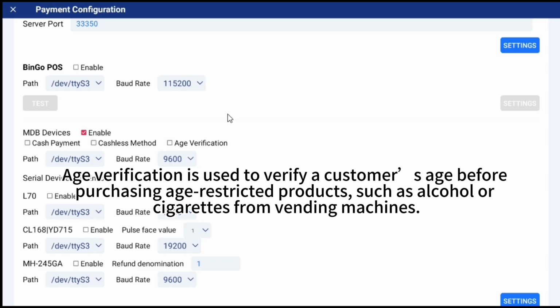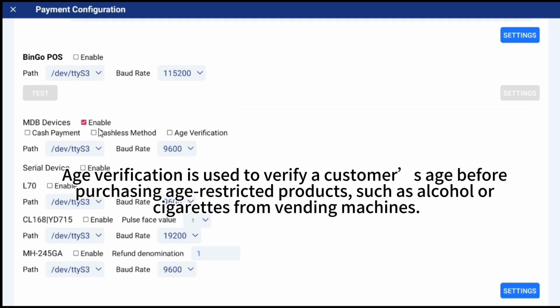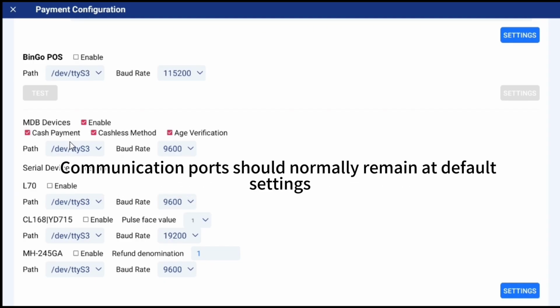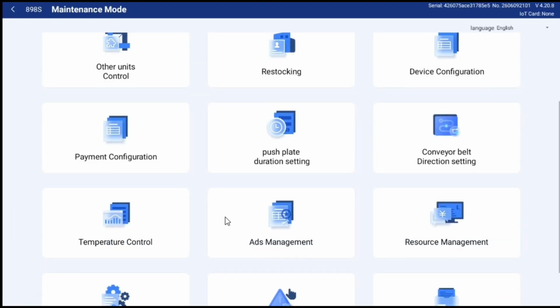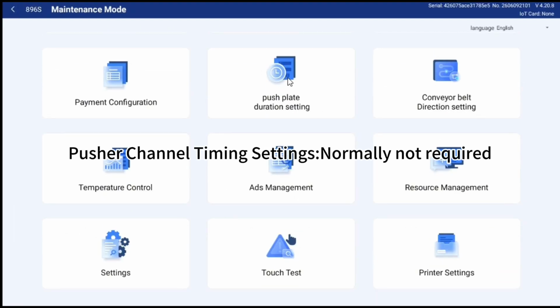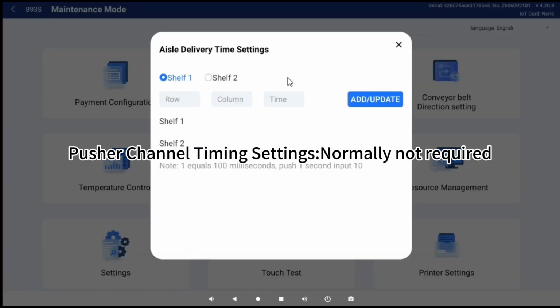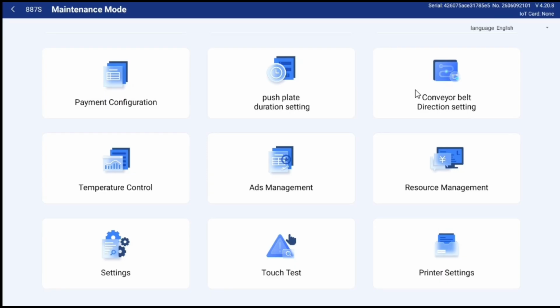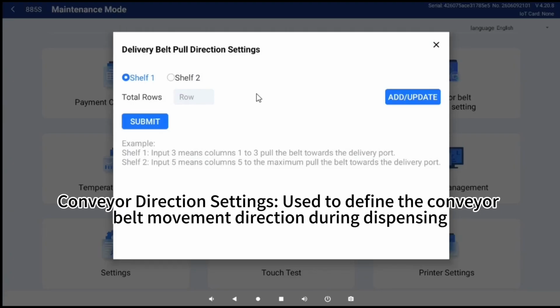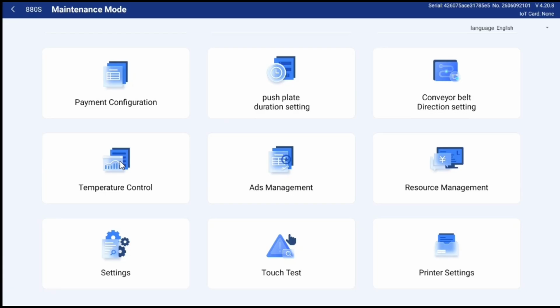Age verification is used to verify a customer's age before purchasing age-restricted products, such as alcohol or cigarettes, from vending machines. Communication ports should normally remain at default settings. Contact technical support if the payment device fails to communicate. Pusher channel timing settings, normally not required. Conveyor direction settings, used to define the conveyor belt movement direction during dispensing.